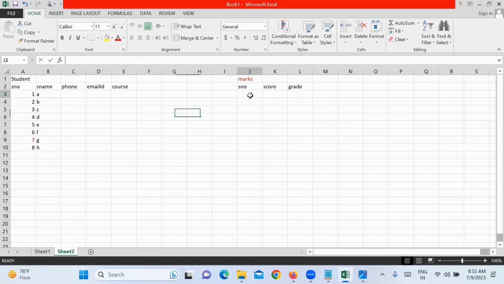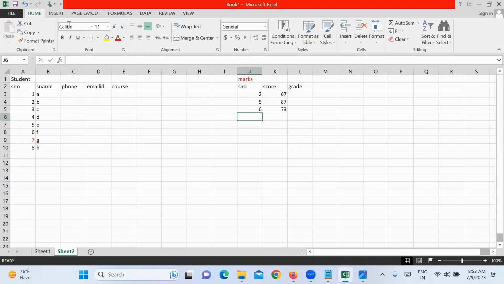Let's say student 2 has taken the exam and got 67. Student 5 has taken the exam and got 87. Student 6 has taken the exam and got 73. There are eight students, but only three have taken the exam. That means only these three records are common in both the tables: 2, 5, and 6.